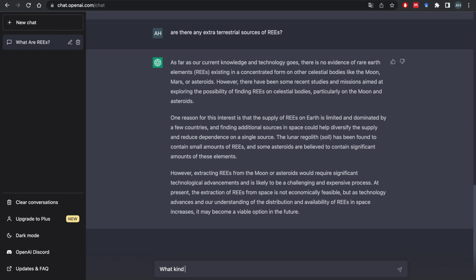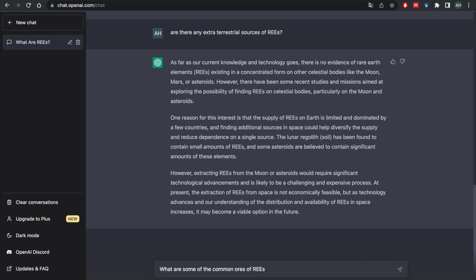So what about rare earth elements? What kind of ores, and what are some of the common ores of rare earth elements? So you see, instead of going and Googling and then choosing those resources to read and then perhaps paraphrasing on your own, this tool is doing it for you.